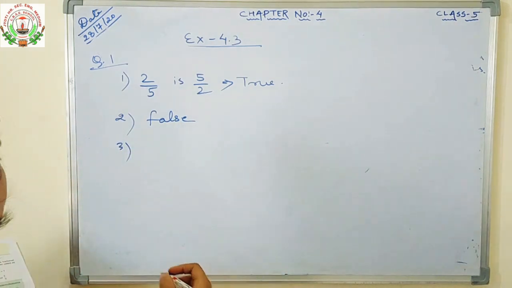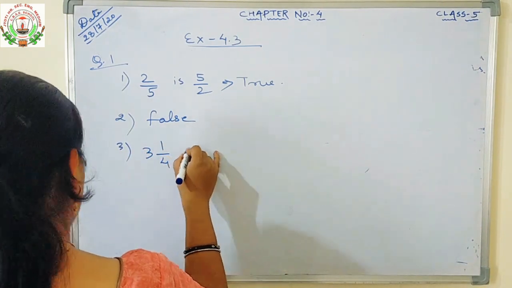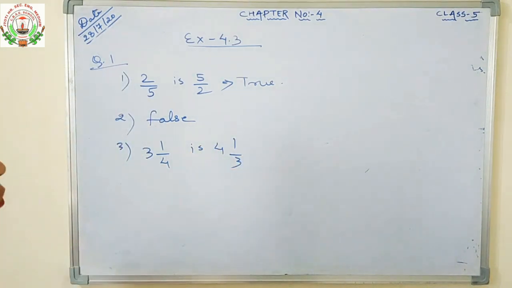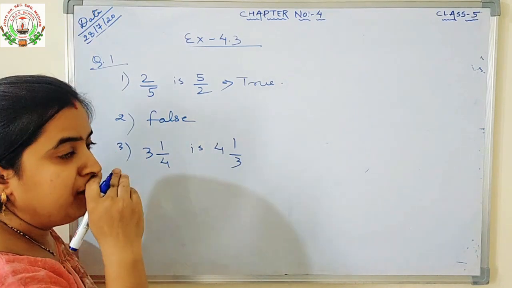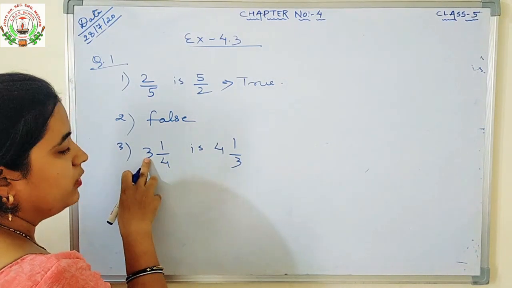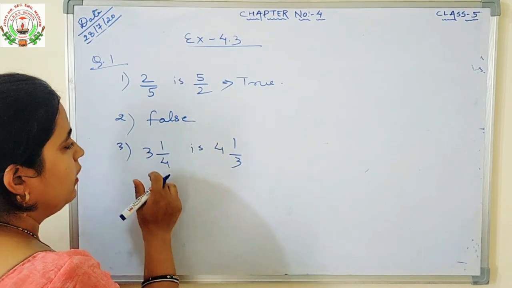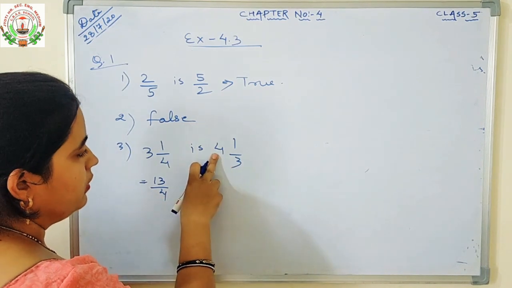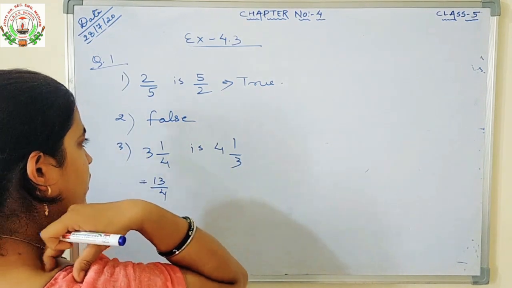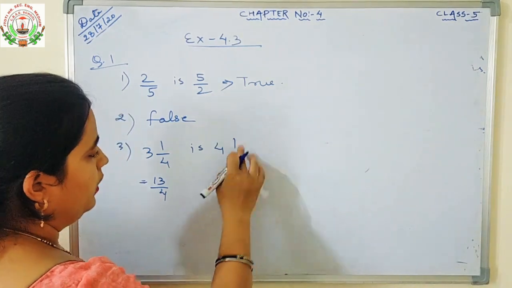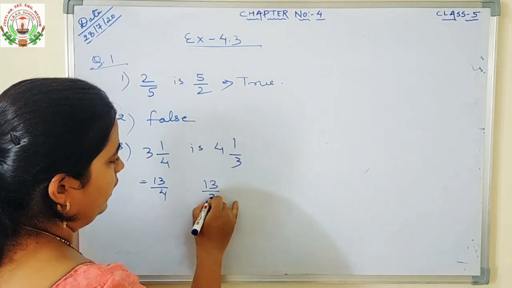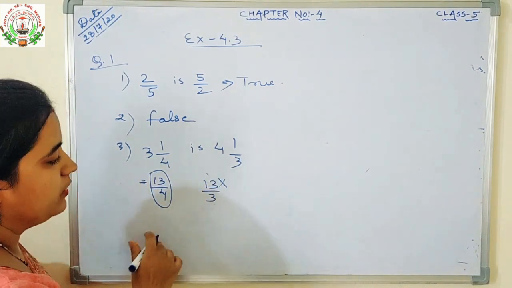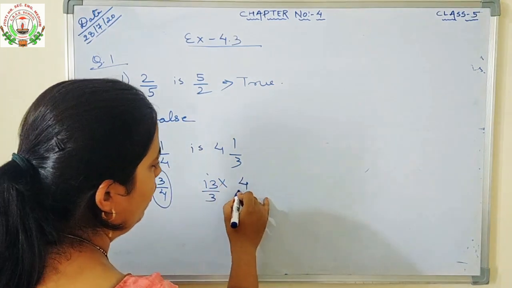Number 3. The reciprocal of 3 1 by 4 is 4 1 by 3. So how will you find the reciprocal of a mixed fraction? First you will convert the mixed fraction into a normal fraction. 4 3s are 12, 12 plus 1 is 13, so 13 by 4. If a number is this, its reciprocal should be 4 upon 13.